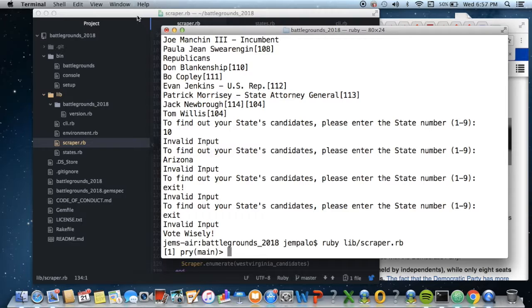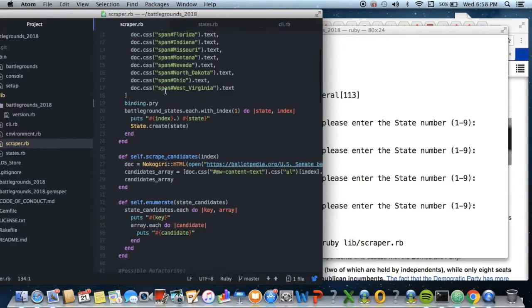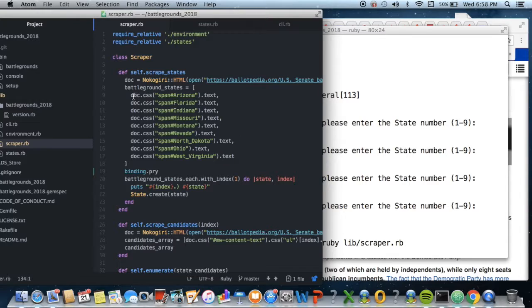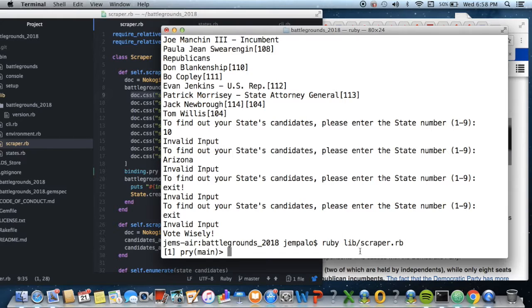So each of these will scrape the battleground state.